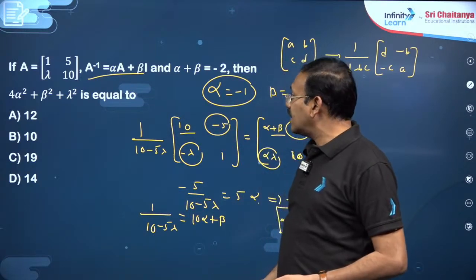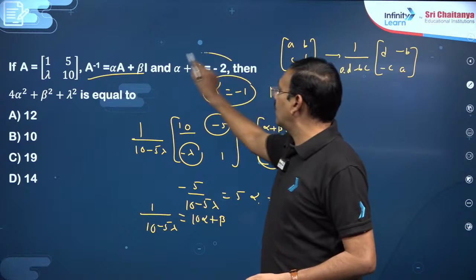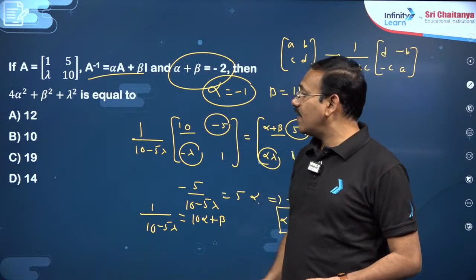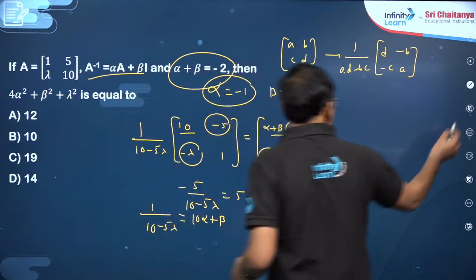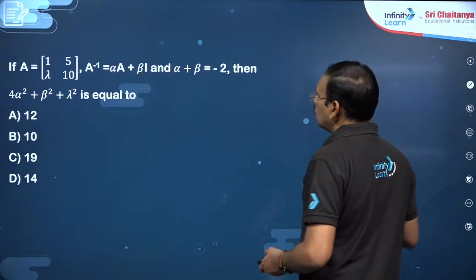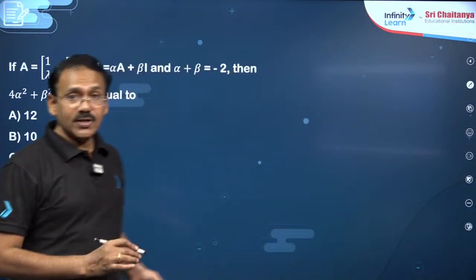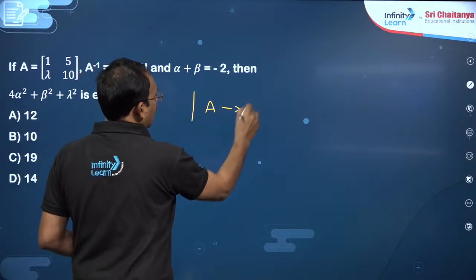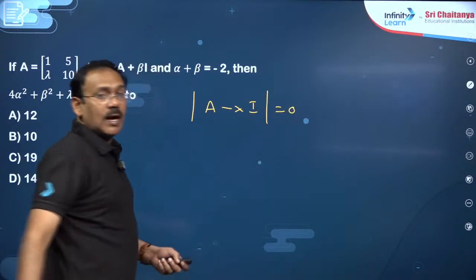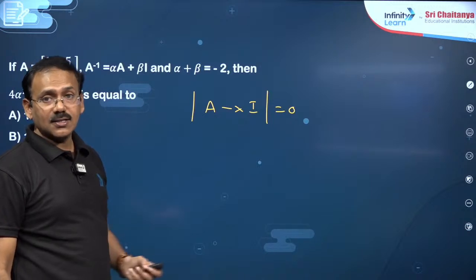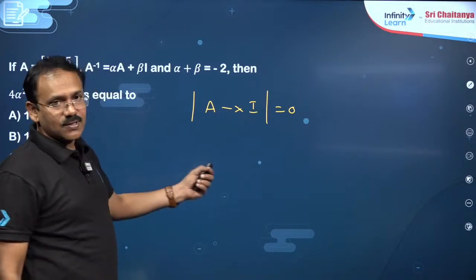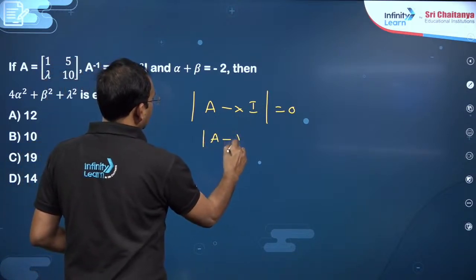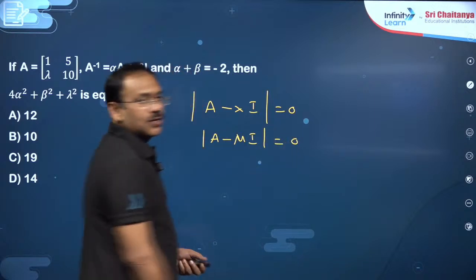Okay, and another way is also there, my dear friend. He has also given alpha plus beta is minus 2 here. So you can also use that data here to simplify. Or another way is characteristic equation. For the same question, dear students, you can also write characteristic equation, which means every square matrix satisfies its characteristic equation. That is det of A minus lambda I is equal to 0. If you apply this, you will get a characteristic equation of A. Square matrix satisfies that. For example, here already lambda is there, so let me use mu. Det of A minus mu I is equal to 0, dear students.